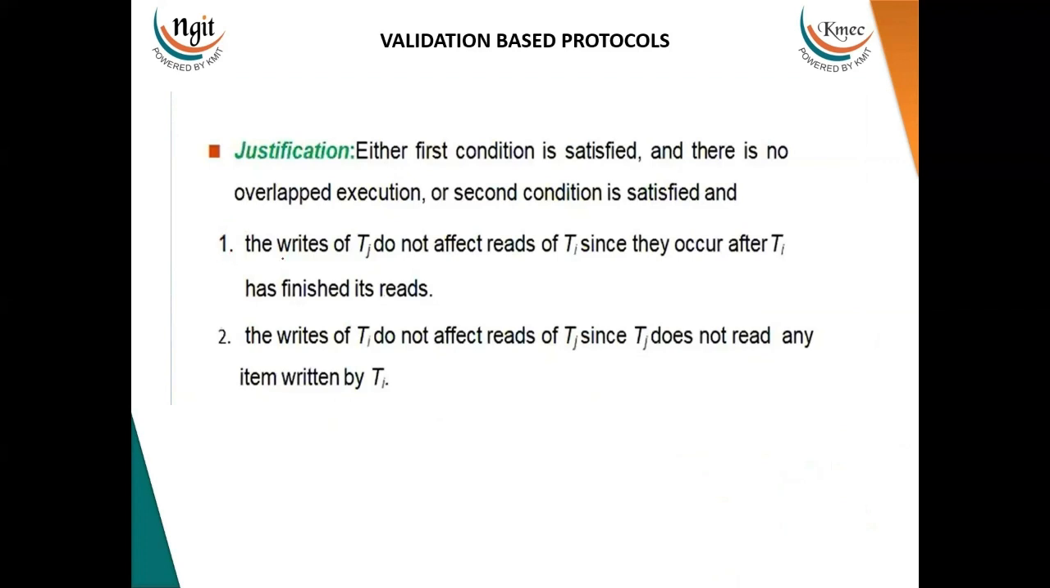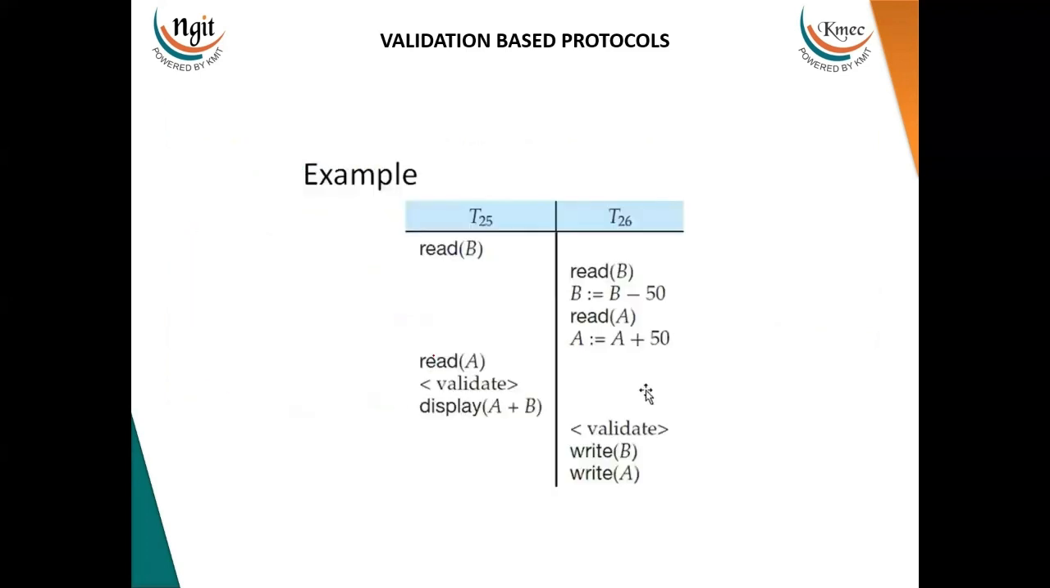We have other 2 points, that is, the write of Tj does not affect the read of Ti since they occur after Ti has finished its reads. And the write of Ti does not affect reads of Tj since Tj does not read any item written by Ti. Let us understand these 2 points by taking an example. Here we have two transactions, say T25 and T26. Transaction T25 has started a read operation on the particular data item, say B. After some time, T26 has performed a read operation on the data item B.